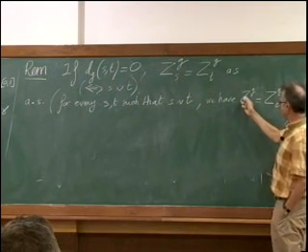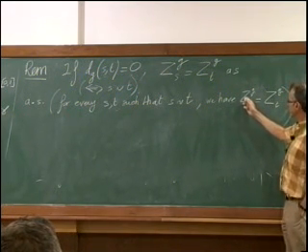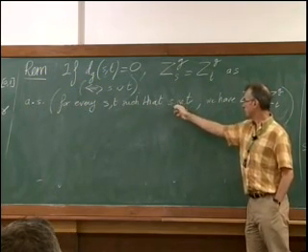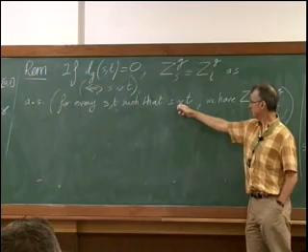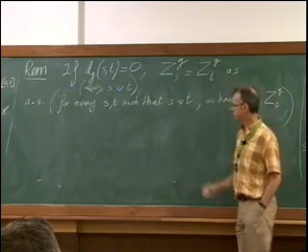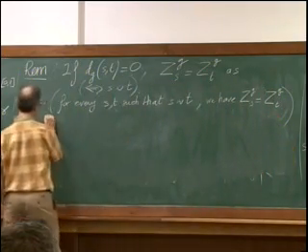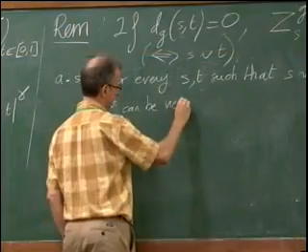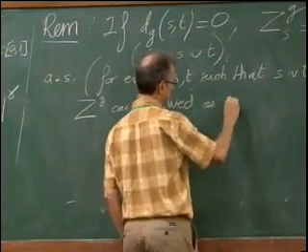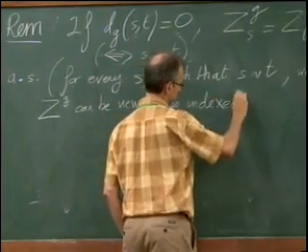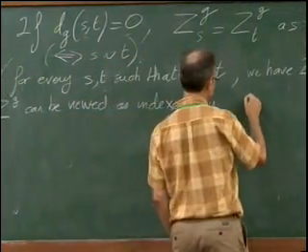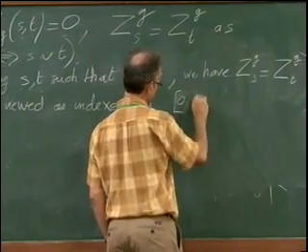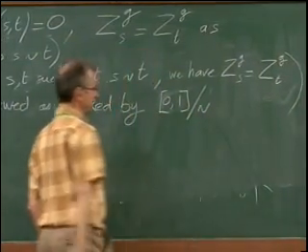So this means that my process Z^g, which was indexed by the interval [0,1], can be viewed as indexed by the quotient space of [0,1] for this equivalence relation.